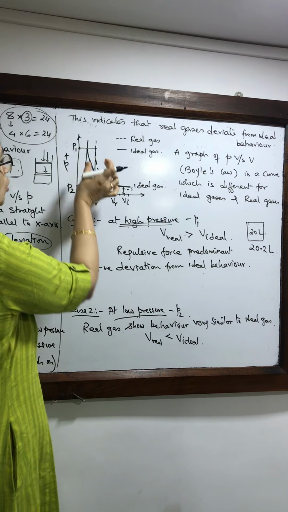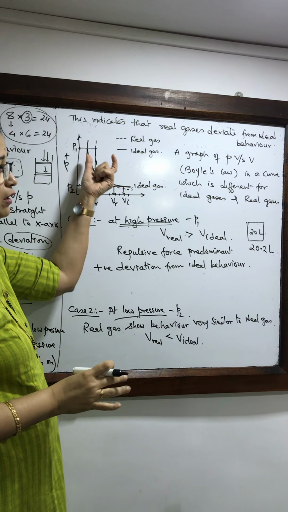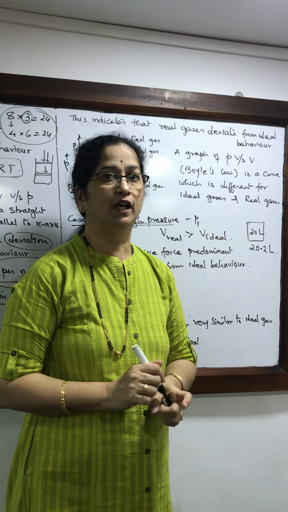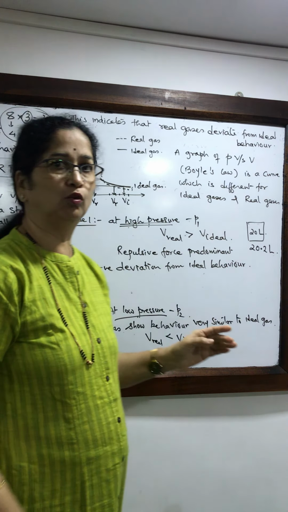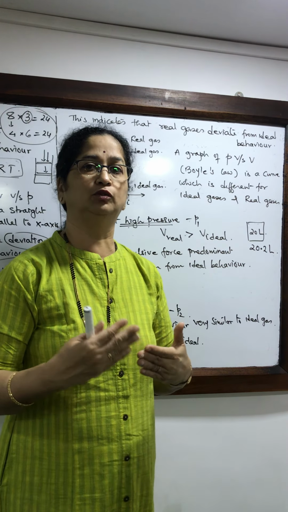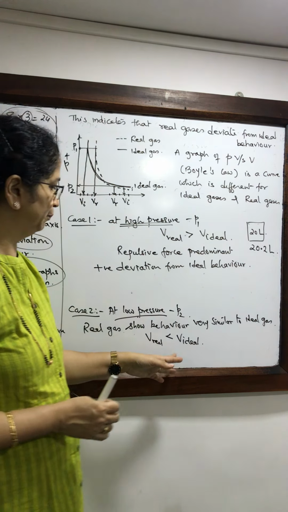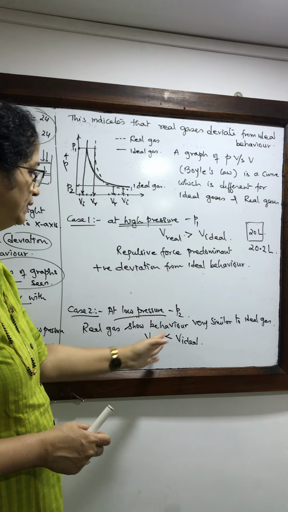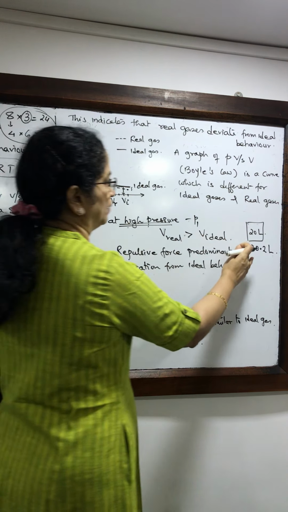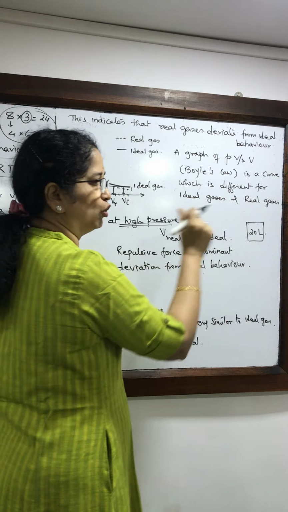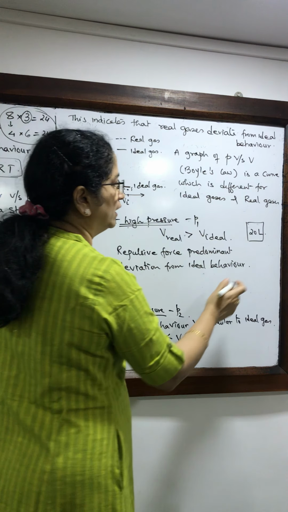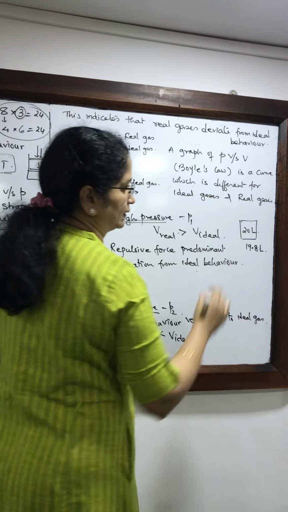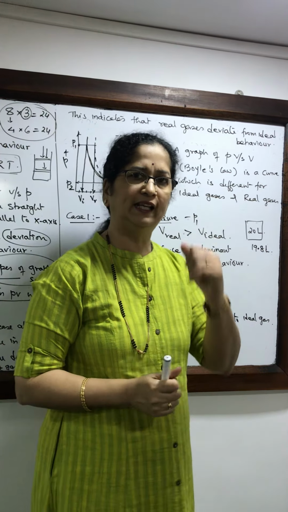But the difference is small. Here the difference is large, appreciable. So that means at high pressures there is more deviation, whereas as the pressure becomes low, the gases will try to behave ideally. But yet you will notice that V real is smaller than V ideal. Again, let us take the same example. If ideal gas would have occupied 20 liters, real gas would have occupied 19.8 liters. It would require slightly less space.